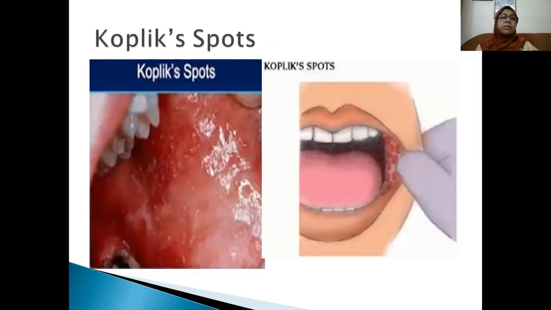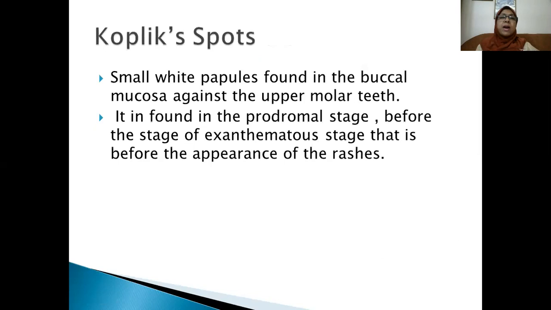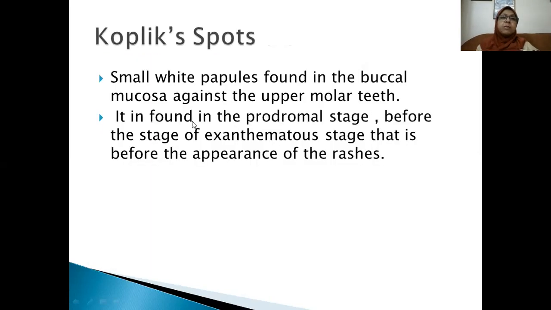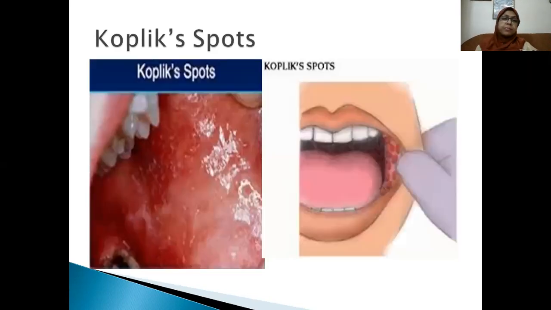This is another photograph. White patches. This is Koplik spot. How will you describe? Small white papules found in the buccal mucosa against the upper molar teeth. And it is found in the prodromal stage, that is before the appearance of the rash in the body, that is before the exanthematous stage. This is Koplik spot.